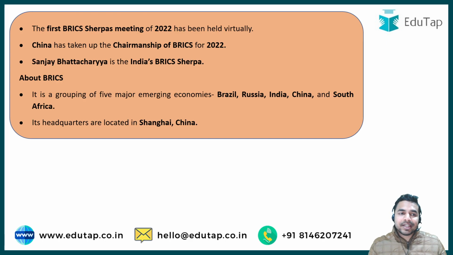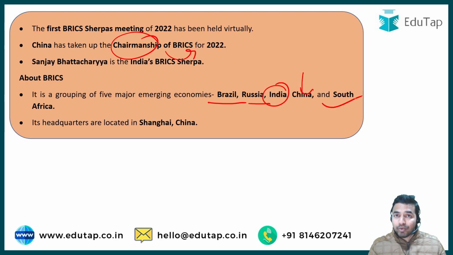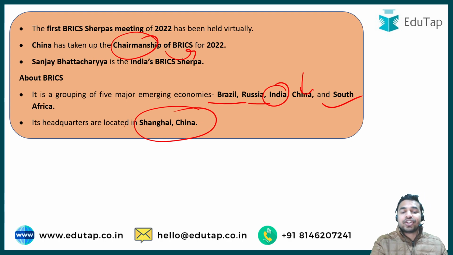So here you can see that the first BRICS Sherpas meeting for 2022 was held recently, and my dear learners, China is the country which has taken up the chairmanship of the BRICS for 2022. BRICS is a group of countries, and there are 5 members in this group, that is Brazil, Russia, India, China and South Africa, which has been headquartered in Shanghai, China. So I hope that this is very much clear. This was a very basic question.